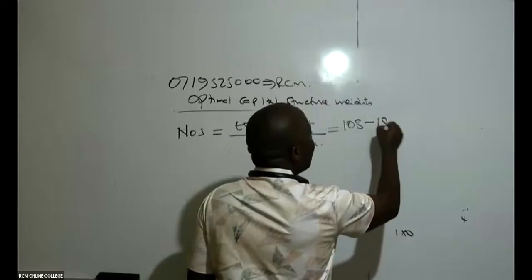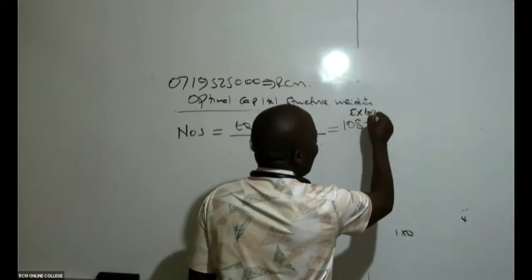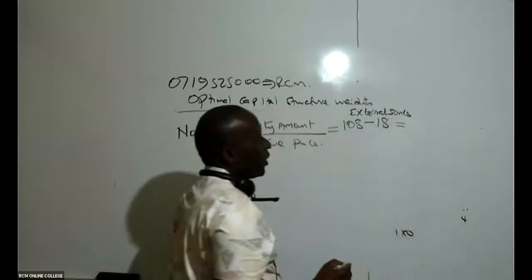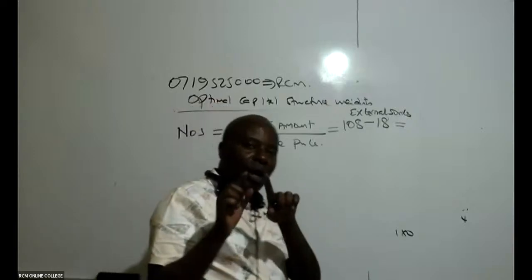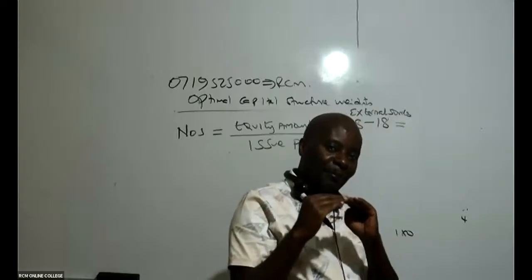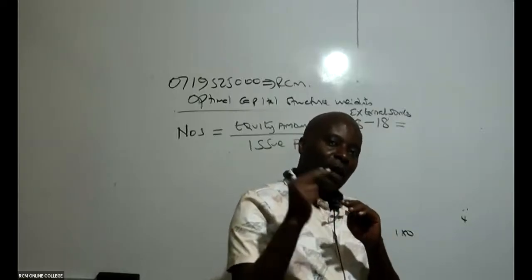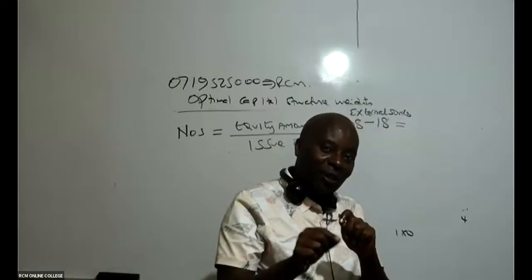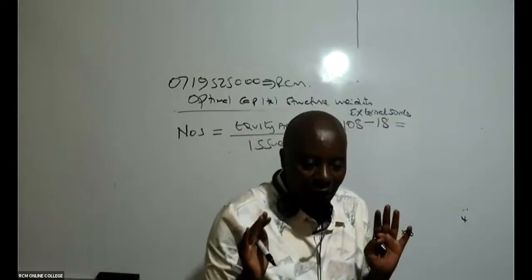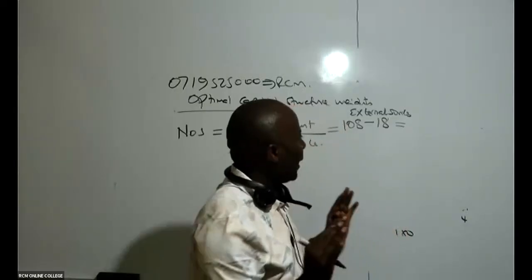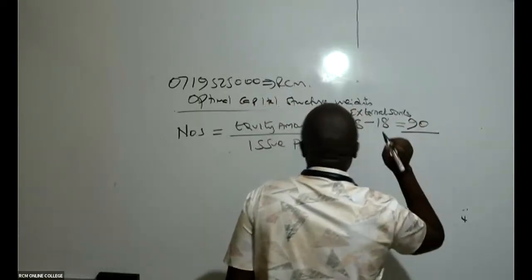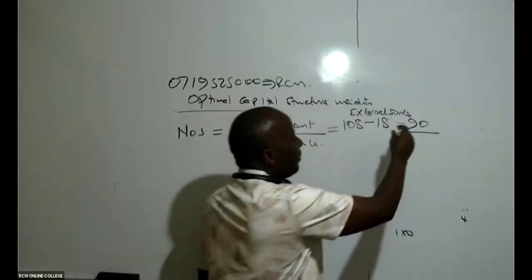So meaning that externally, how much are we going to get from external sources? Out of the equity 108, remember equity has two components: the amount which will come from internal sources, 18, and what will come from outside, the shares. So what is 108 minus 18? It's 90. So remember, this is 90 million.